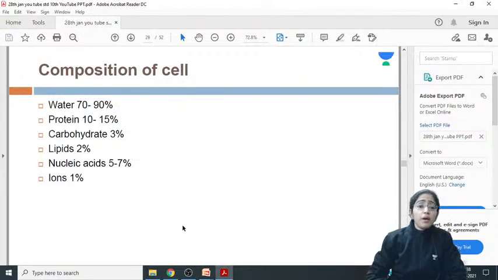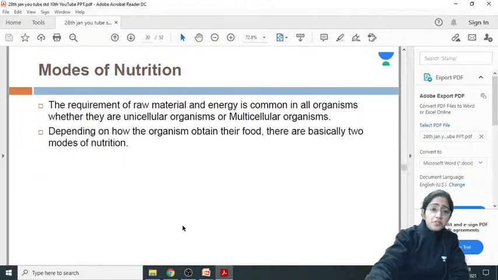Now, if I check the composition of these cells: water 70 to 90%, protein 10 to 15%, carbohydrate 3%, lipid 2%, nucleic acid 5 to 7%, and ions 1%.